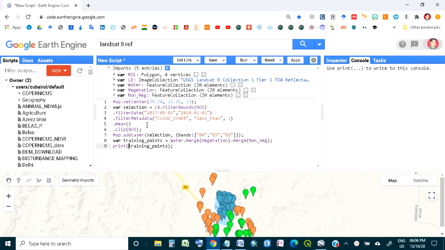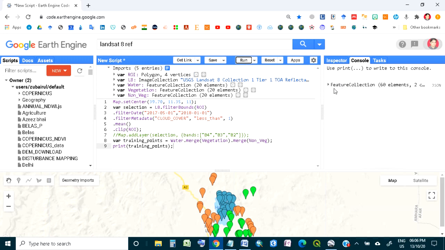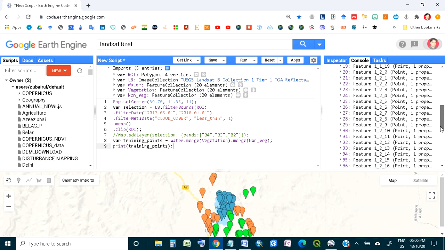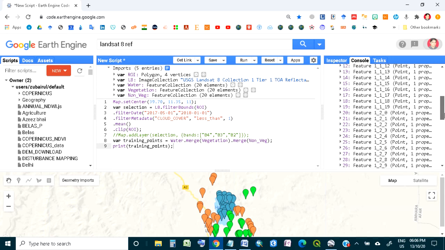Before I run, I do not need these 432 bands here, so I can stop it. To stop, you can go like this, then just run it. When you run it, it will show you the feature collection working like this, and you got the result. Now it has merged to 60 elements. You can expand it, and the features are given here. Total number of features are 60. It starts with 0 and should end with 59. Yeah, so total values are 60.